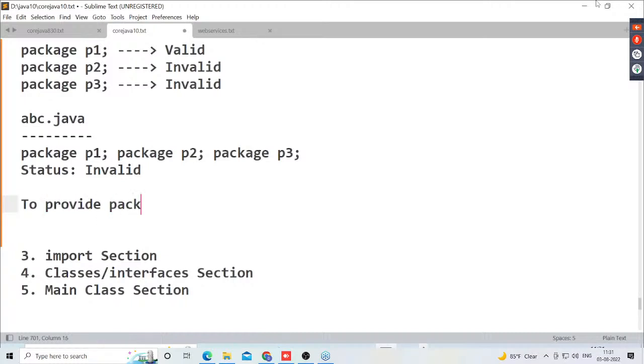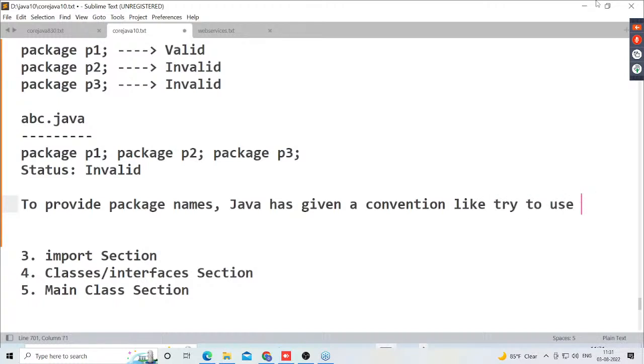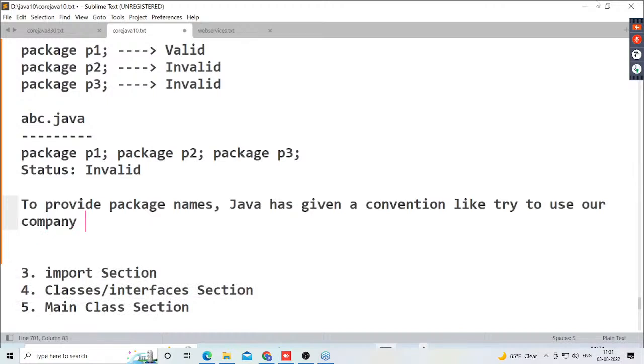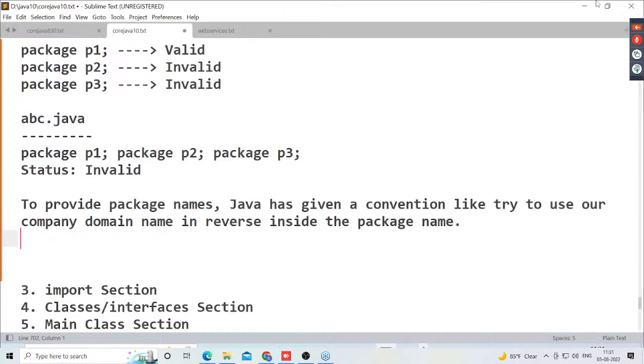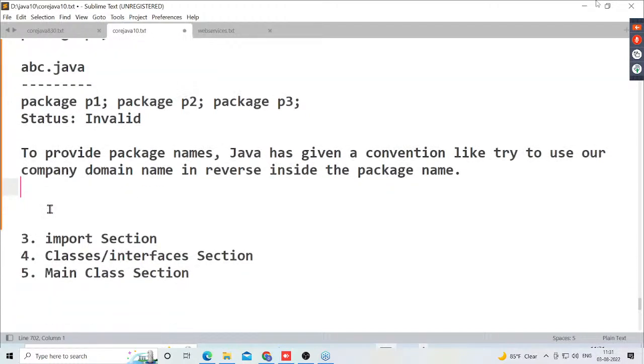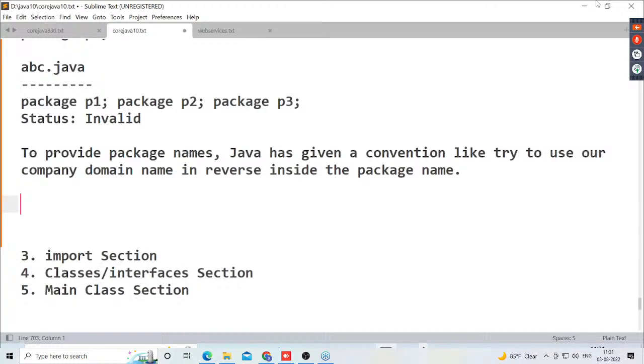To provide package names, Java has given a convention: try to use our company domain name in reverse inside the package name. I'll give an example, don't worry, it will be very clear for us. Now tell me guys, I am working with Durgasoft.